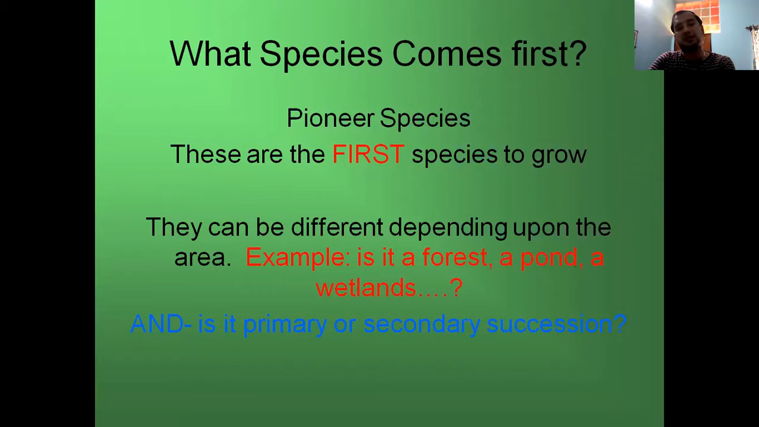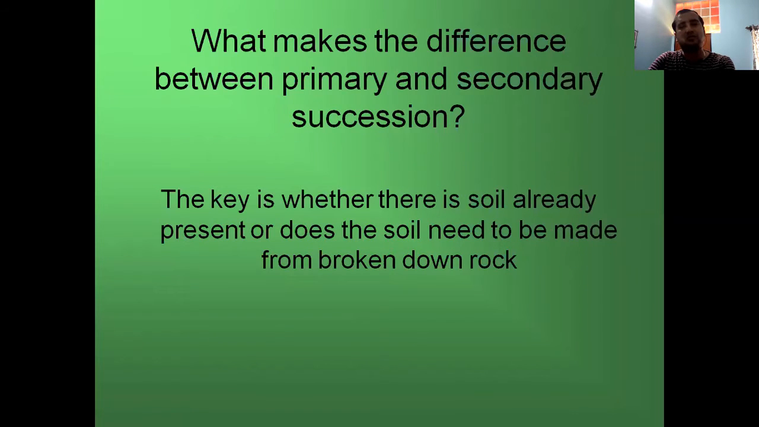So what makes the difference between primary and secondary succession? The key is whether there is soil already present, or whether the soil needs to be made by the breaking down of rock. It determines whether it is primary succession or secondary succession.